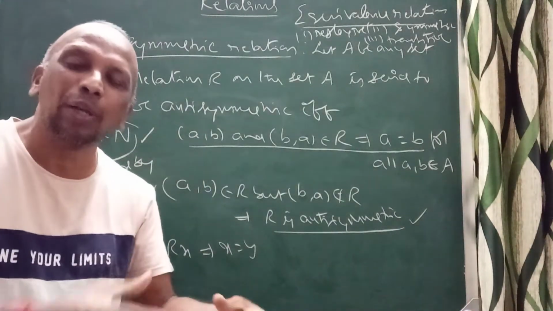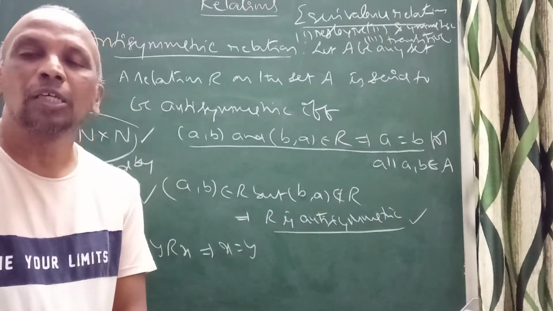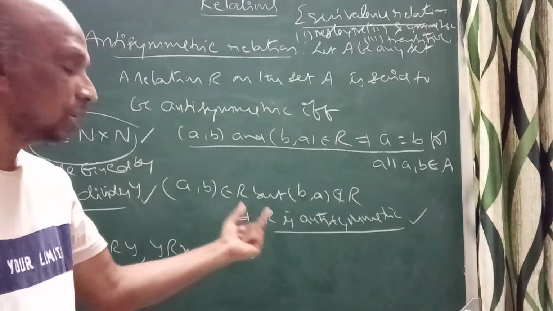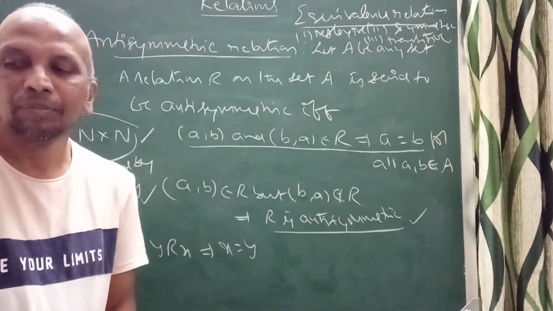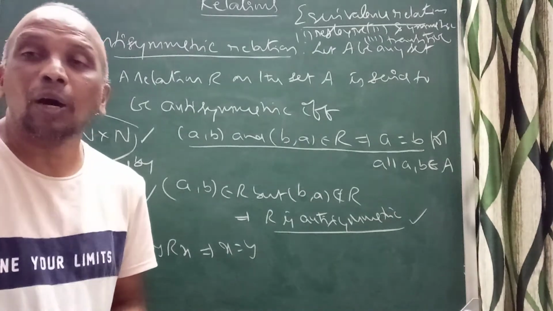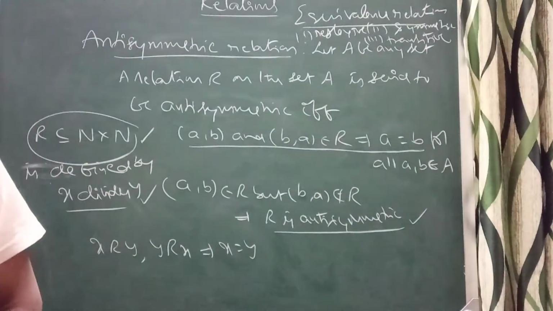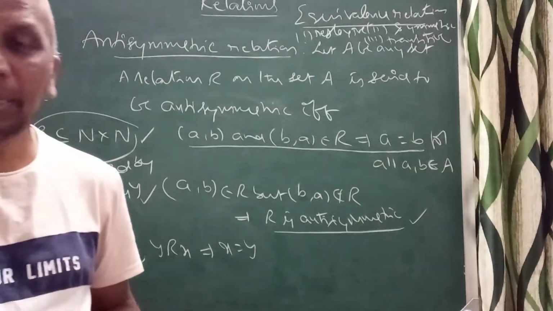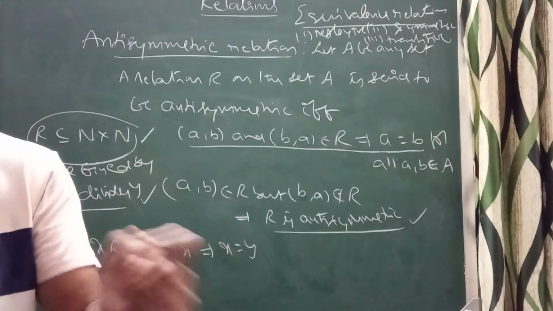Again, when they talk about equivalence relations, the universal relation is known as the largest relation. If R is equal to A cross A, that is an equivalence relation. The greatest equivalence relation is the universal relation.